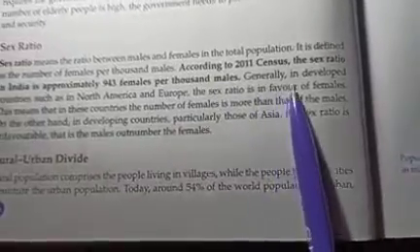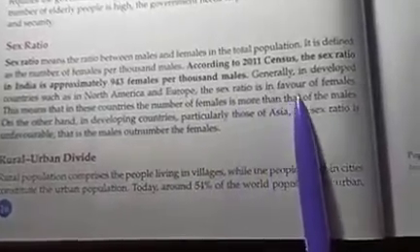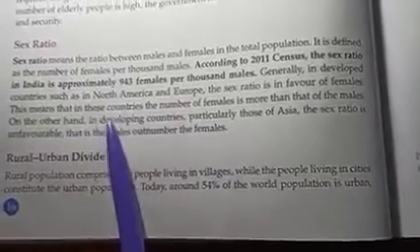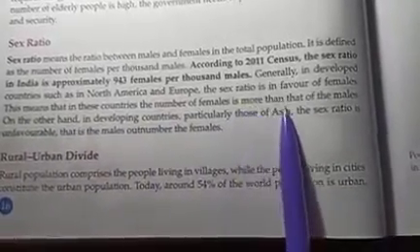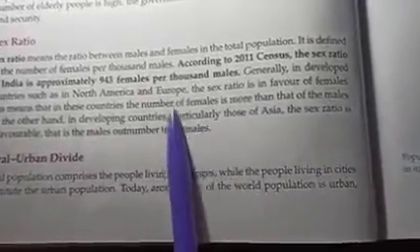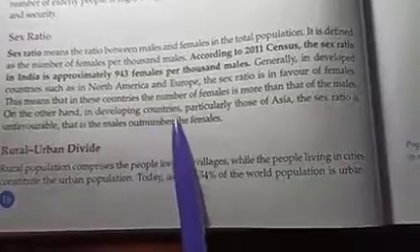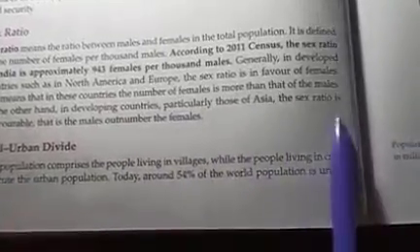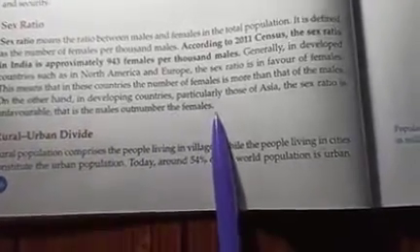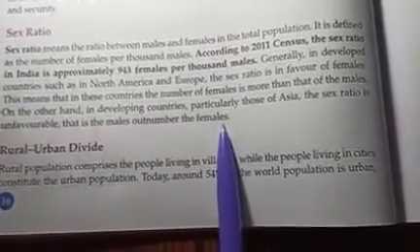Please do it. Generally, in developed countries such as in North America and Europe, the sex ratio is in favor of females. This means that in these countries, the number of females is more than that of males. It is just opposite in the developing nations. On the other hand, in developing countries, particularly those of Asia, the sex ratio is unfavorable. That is, the males outnumber the females. Outnumber means here the males are more than the females.